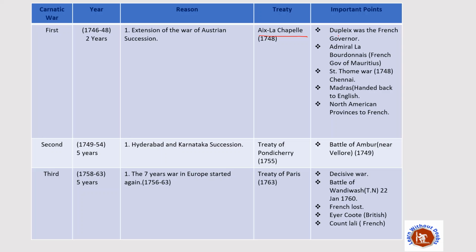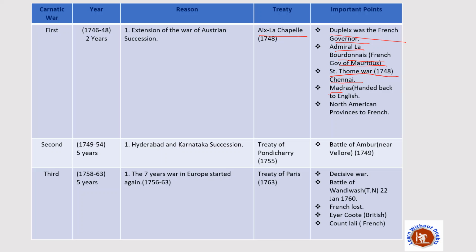The important points we need to consider: Dupleix was the French governor from the France side. Admiral La Bourdonnais was the French governor of Mauritius at that time, also from the France side. And one very important war which took place during the first Carnatic War was the Saint Thome War, which took place in 1748 at Chennai.